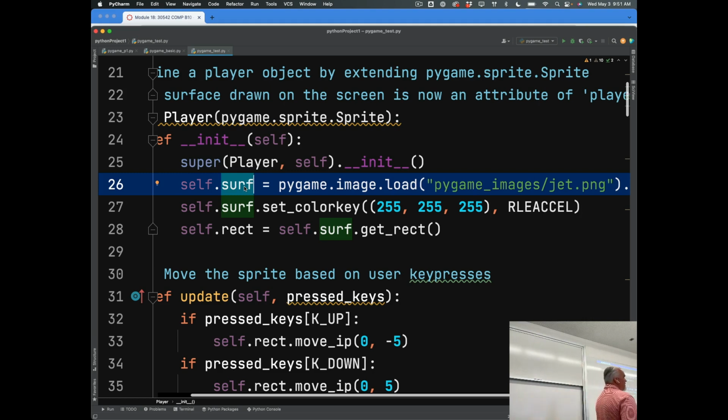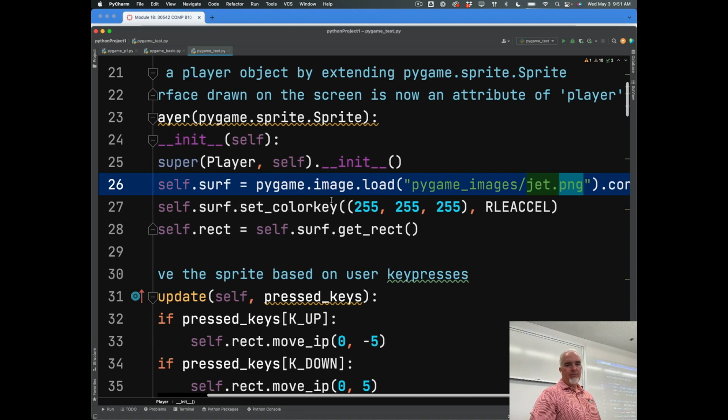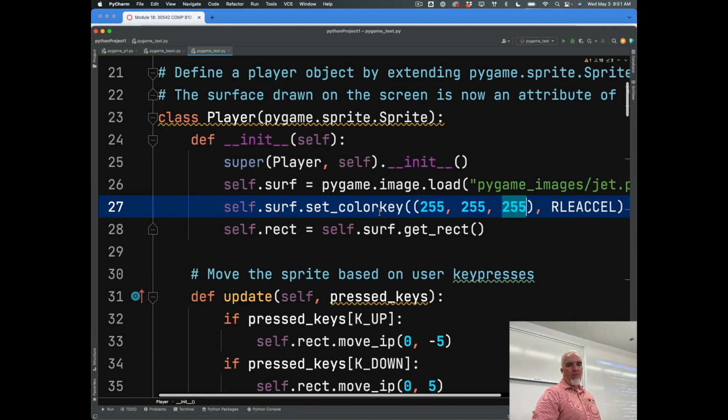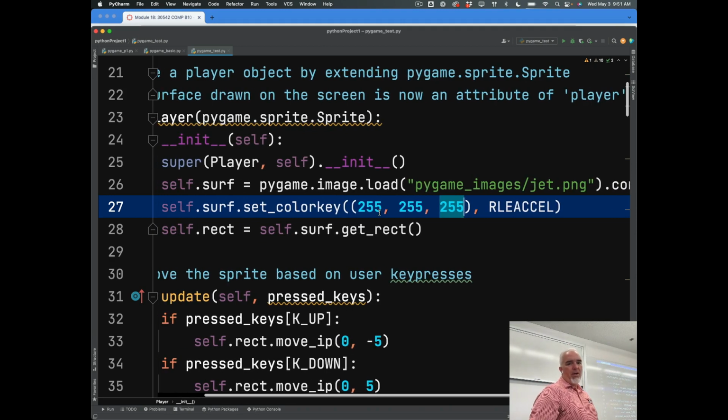The surf refers to the surface of the sprite, which is the visible part of the sprite, or the area that it takes up. So you can see here, we are loading an image as the Pygame image for that surface. We are also setting what's called a color key. And the color key refers to what is transparent in that image. So it's saying that any white part of that image is going to be transparent.